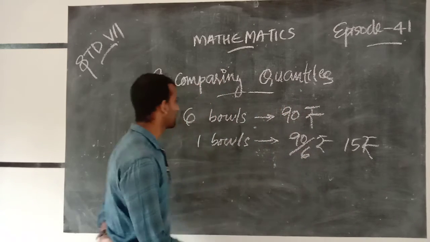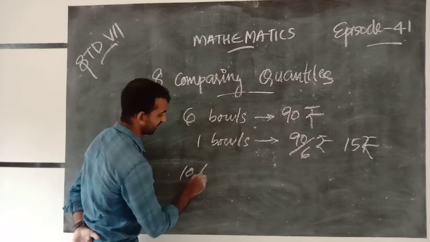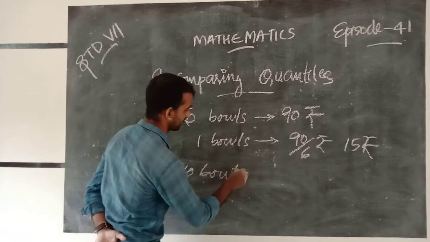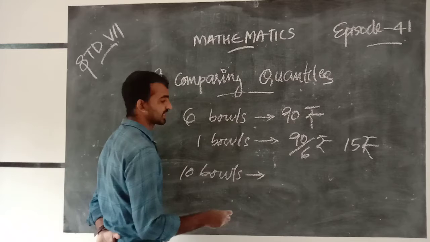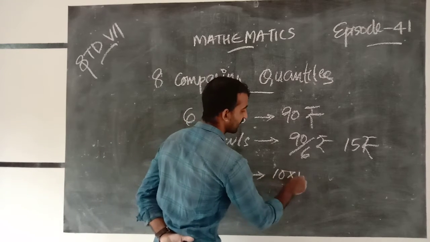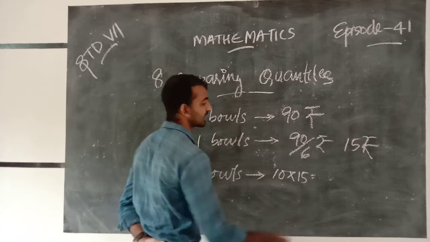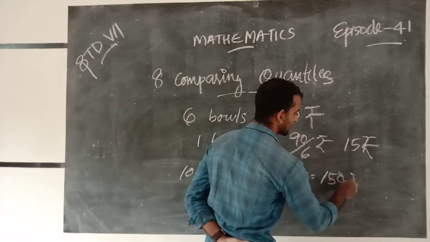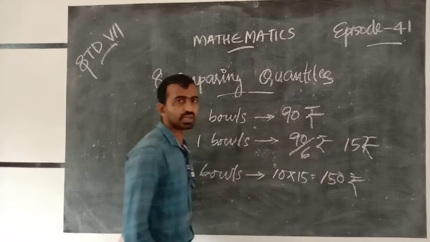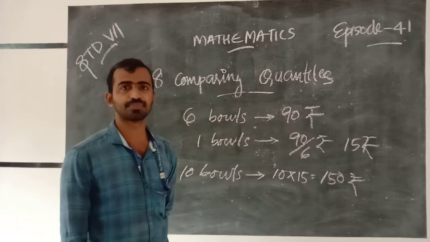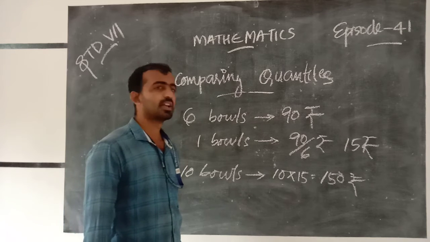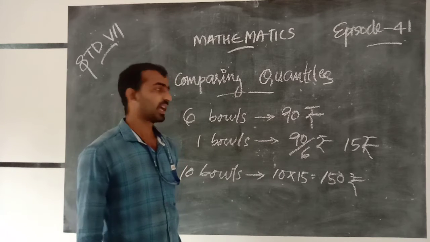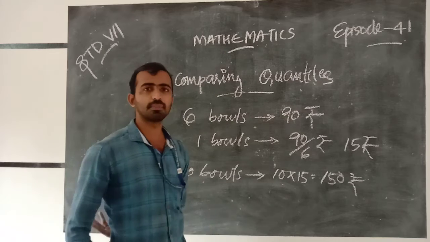Then the cost of 10 boards is 10 into 15. We get 150 rupees. This is one method.